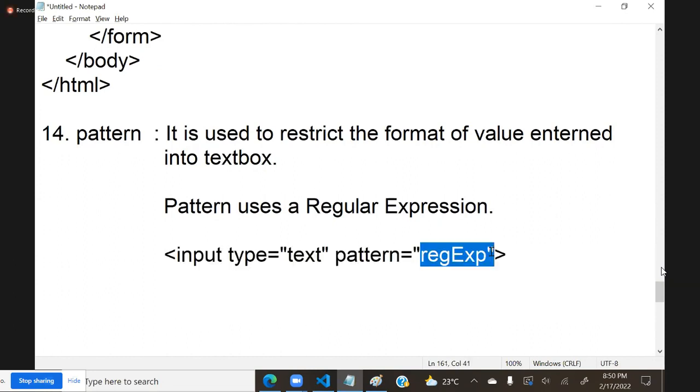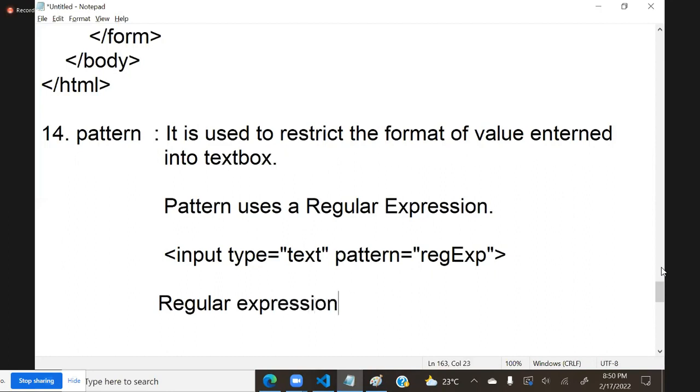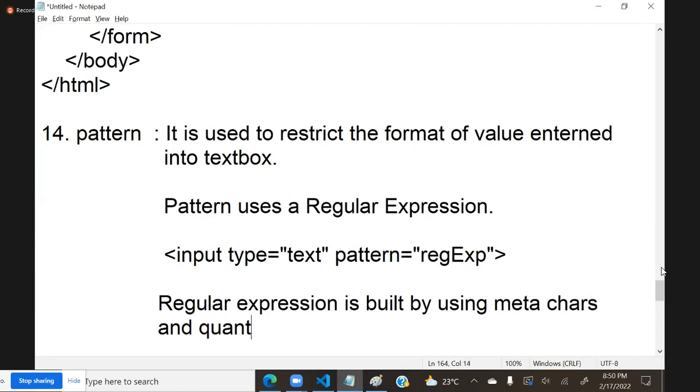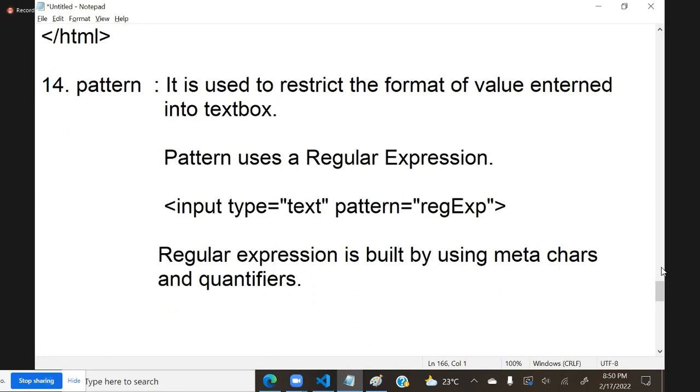Now what you have to learn is how to build this expression. Writing expression is important. It's very simple. Actually, here regular expression is built by using meta characters and quantifiers.